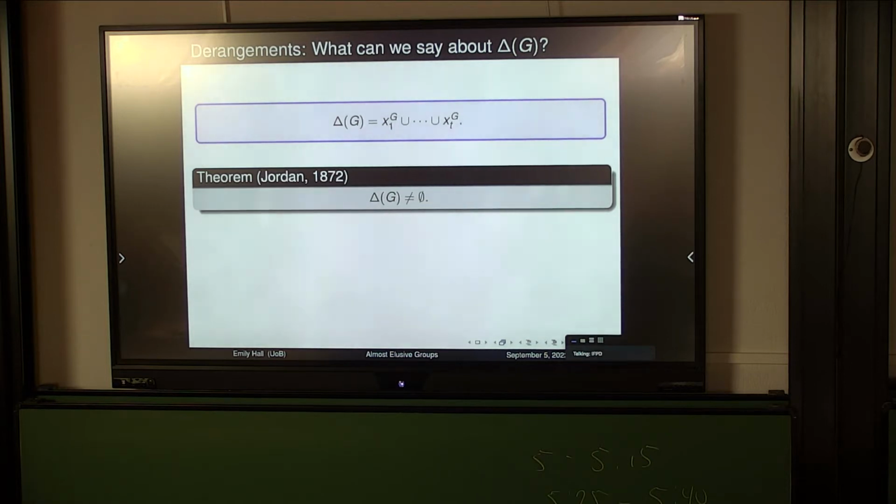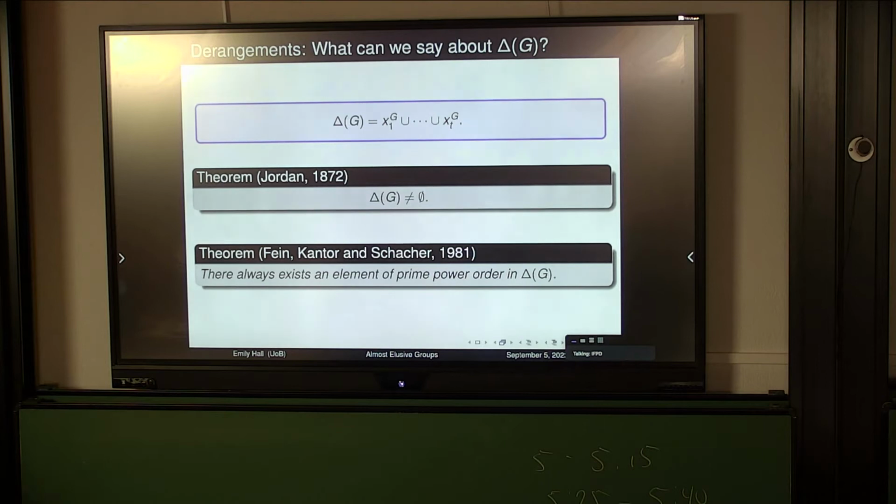Quite a restricted property, and it turns out that there always exists a derangement of prime power order, and this was proved by Fein, Kantor, and Schacher in 1981. The proof of this uses the classification of finite simple groups. So we can already see that just going from proof of existence to proof of existence with a restrictive property, the proof becomes a lot harder.